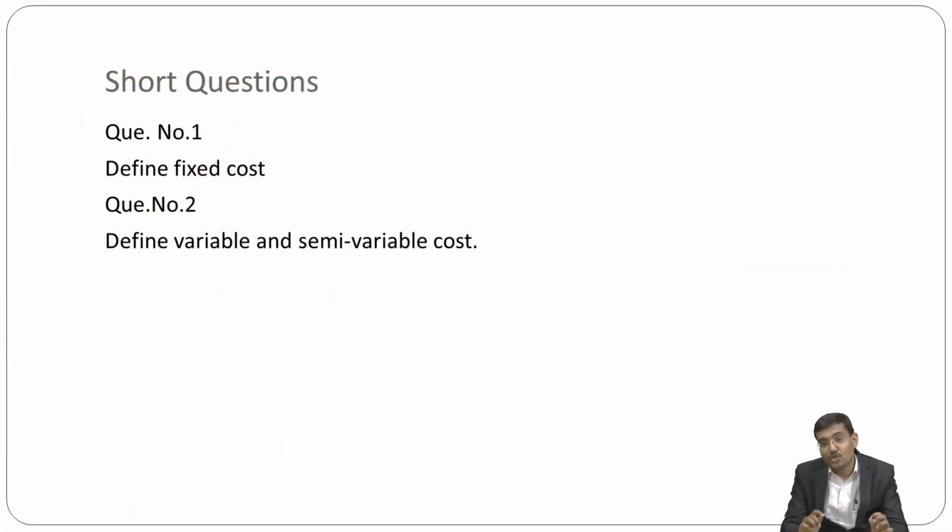So let us examine the first aspect, that is long questions. The first long question is to describe the utility of a flexible budget, and the second question is to describe the method of constructing the flexible budget. The second aspect, short questions, is to define the fixed cost and define the variable and semi-variable cost.